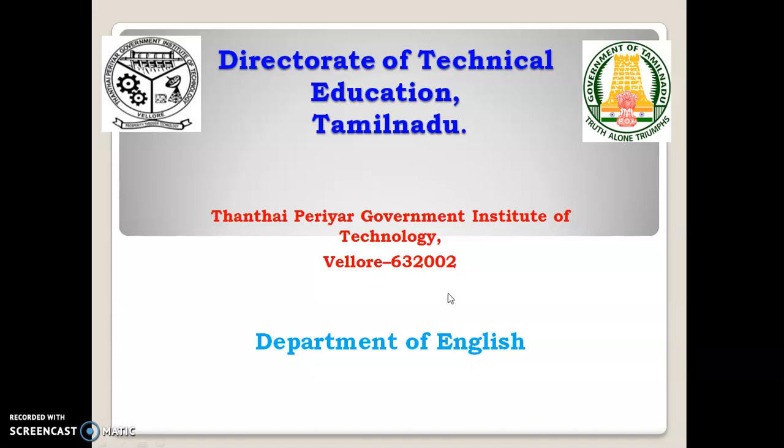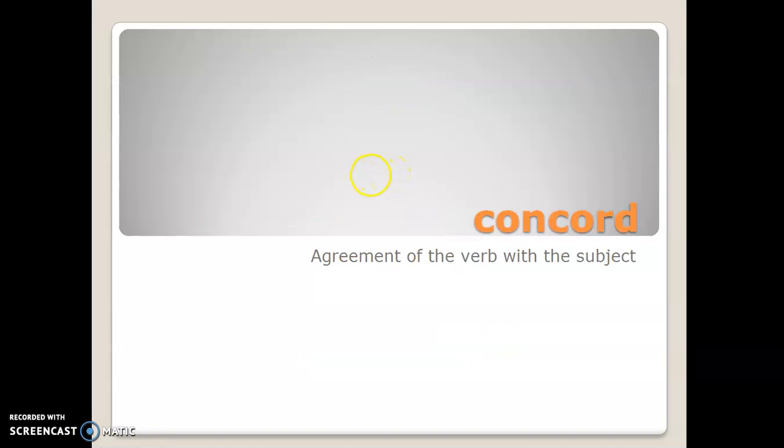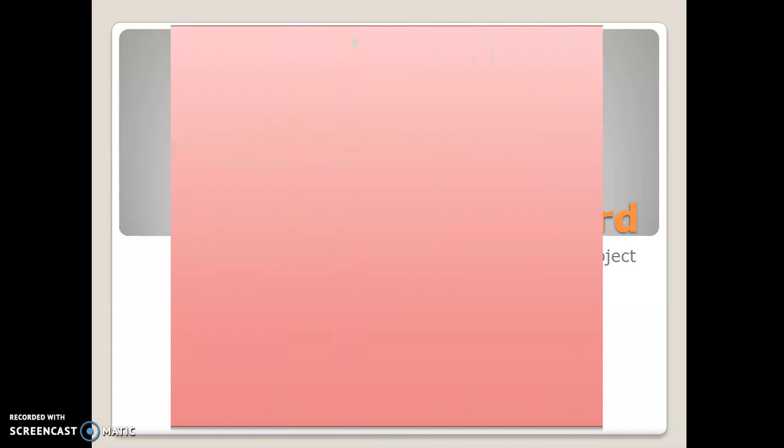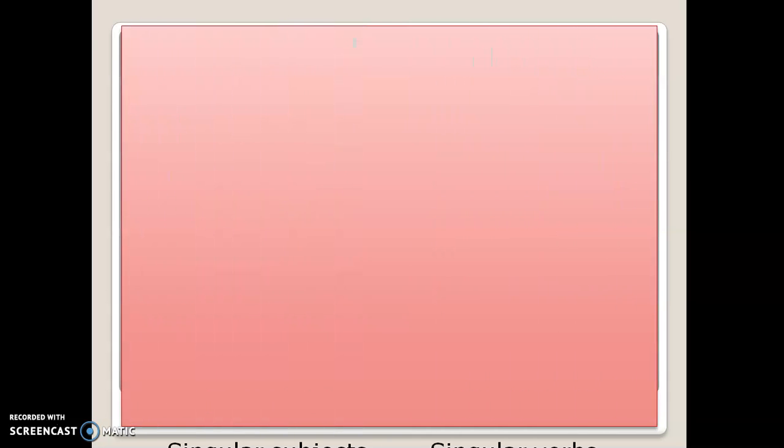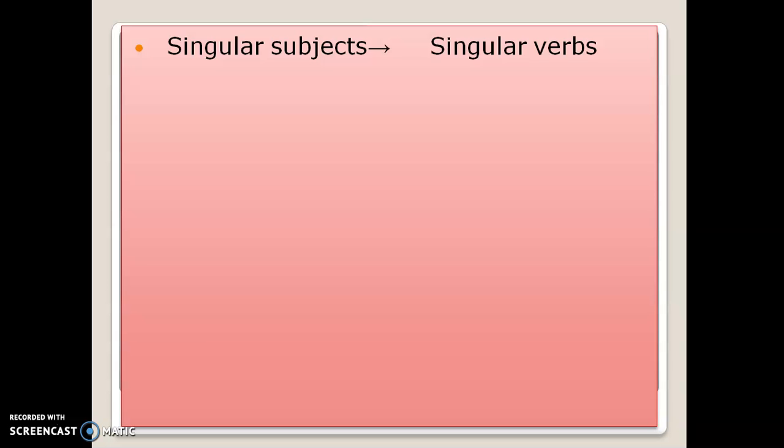Good morning, everyone. I am very happy to announce that today we are going to see concord. What is concord? The agreement of the verb with the subject. Now, the verb must agree with the subject. In this regard, we have nearly 40 to 45 rules. Within the available time, let us see as many rules as we can.